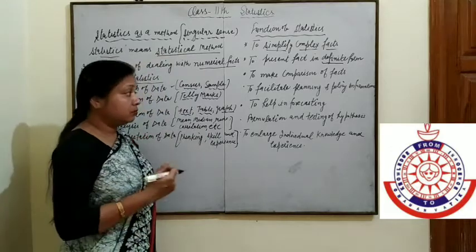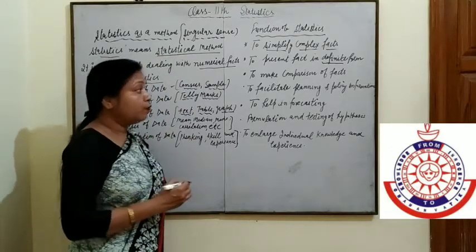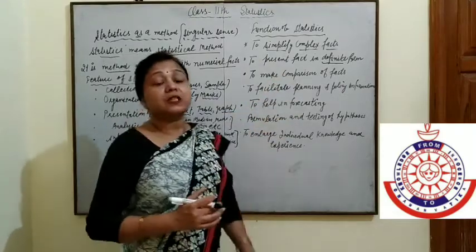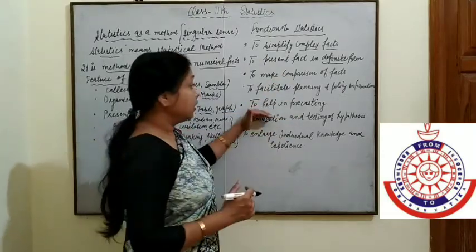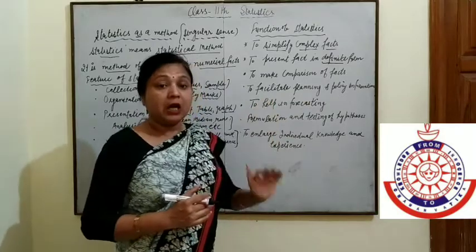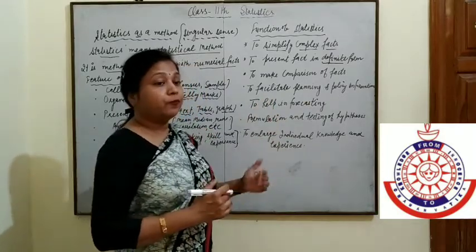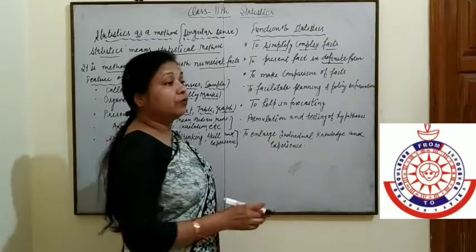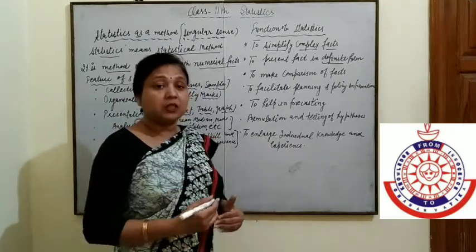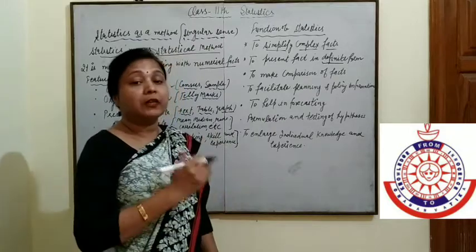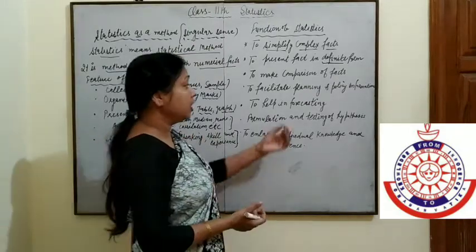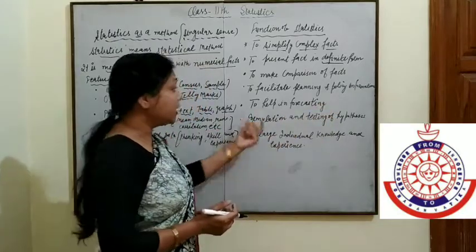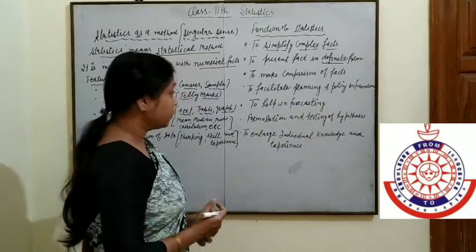Forecasting means predicting. Suppose the railway fare is increased; statistics gives the information on how many passengers there will be and what the reaction of the passengers is to the increase in the railway fare. It helps in forecasting.